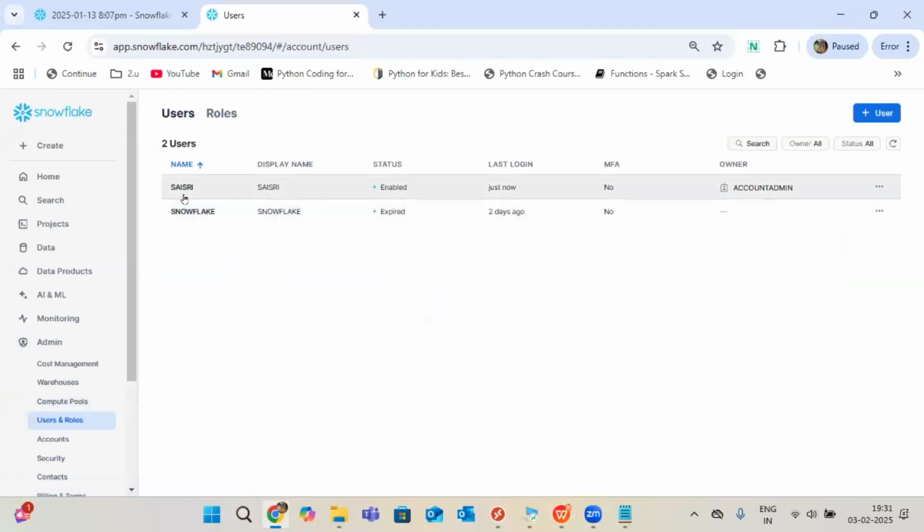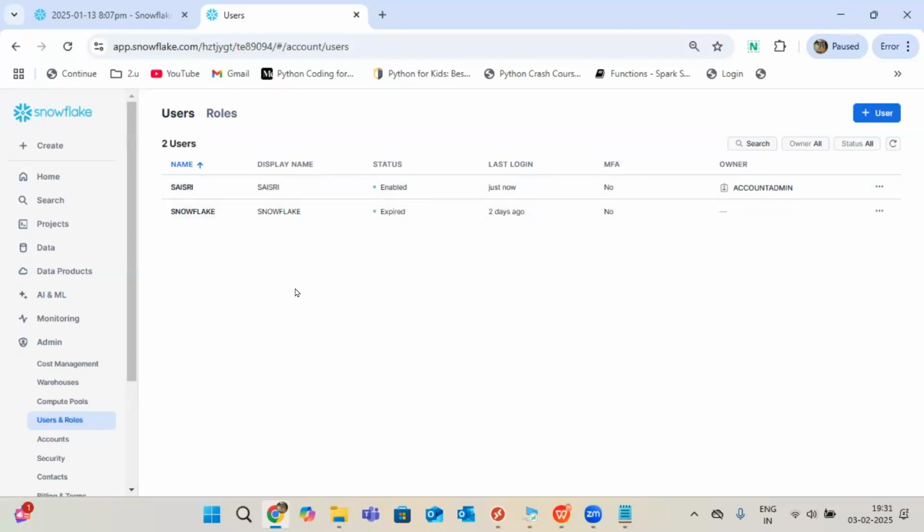If you go to users, SaiSri is one user, and like this multiple other users also. Here, as this is a free trial account for this class, I am the only user. But in real-time work, all our colleagues working in this project, maybe Tableau persons or Snowflake developers or source side, all the users will be added here, because they want to work on Snowflake tables and Snowflake data.